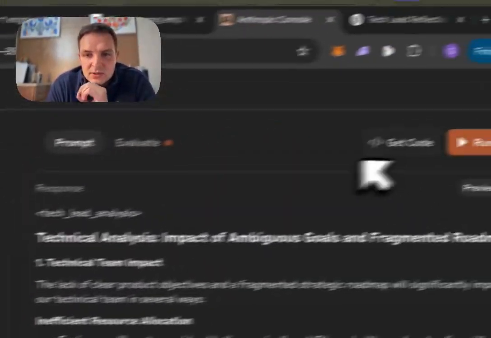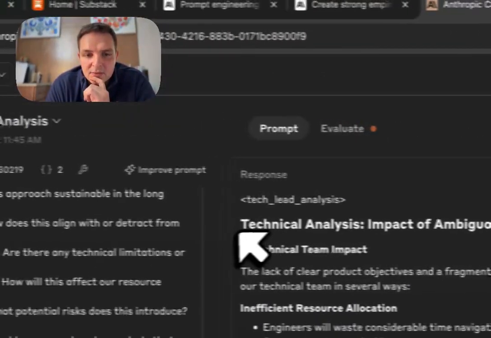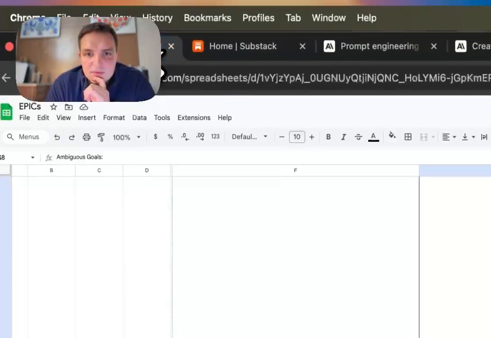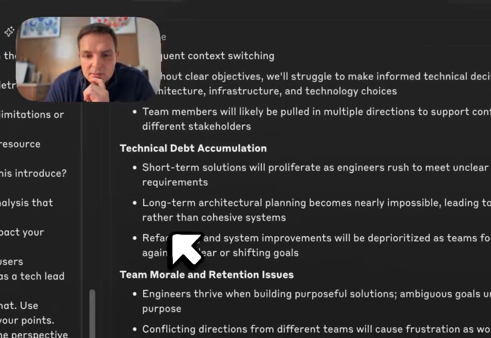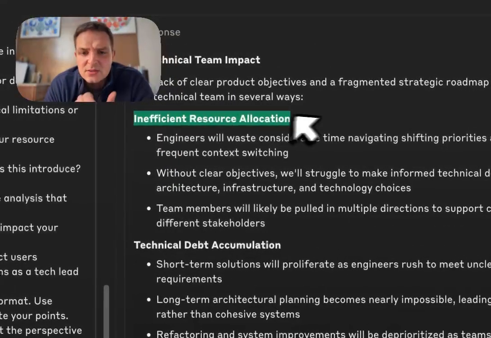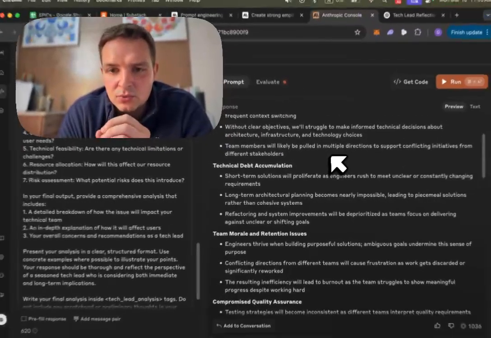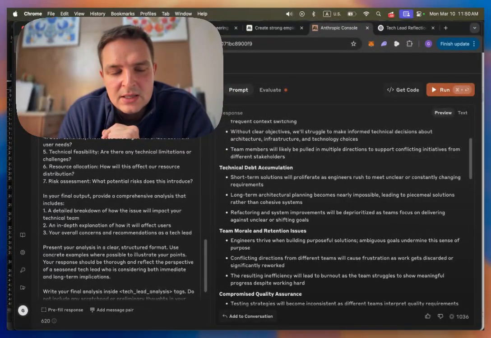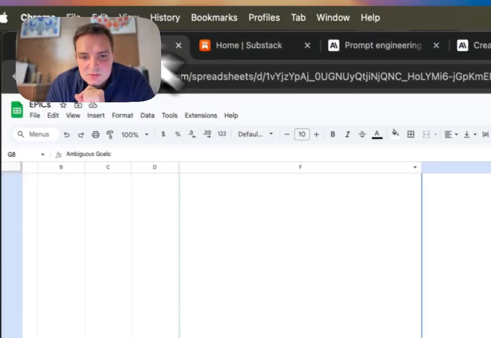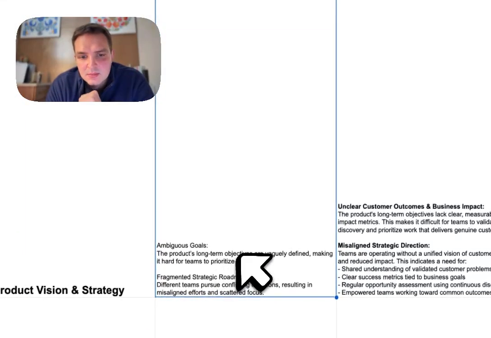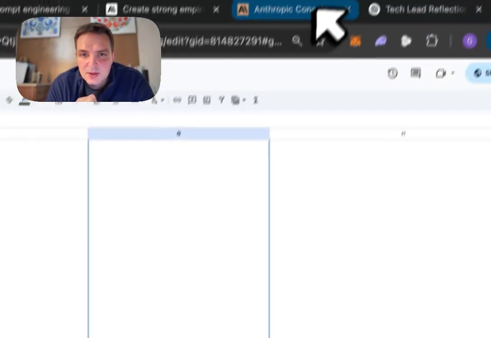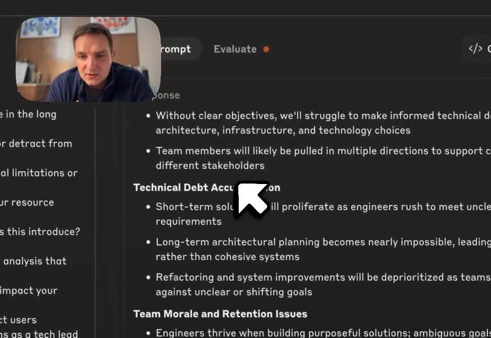It really touches on things that would worry me a lot if I was facing all of these issues, like the team burnout, stuff that has to do with team building. And this has the sense of impending doom, which to me reflects this problem very accurately. When I see ambiguous goals and fragmented strategic roadmaps, this is serious feedback.